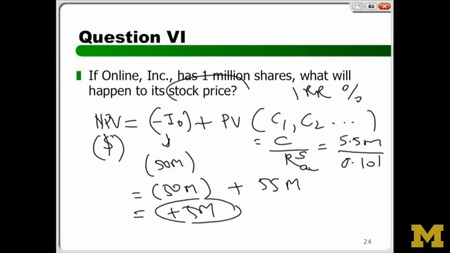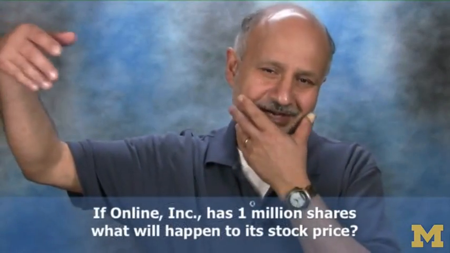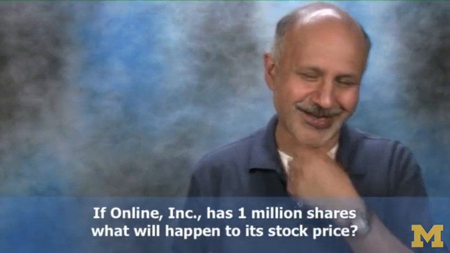What will happen to the stock price? Very simple. Take the 5 million and divide by how much? Share price will go up. S stands for stock. By 5 million divided by 1 million, which is $5. So you'll see that if the shares were already trading for $5, they'll jump up by $5, right? So there'll be a 100% increase.